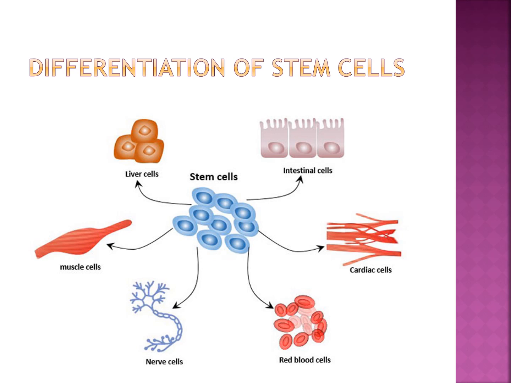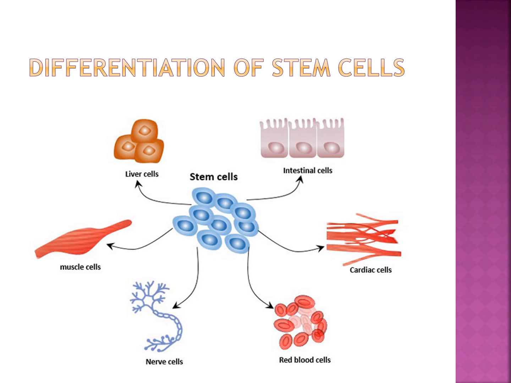Adult stem cells, or somatic stem cells, are found in newborns and adults.